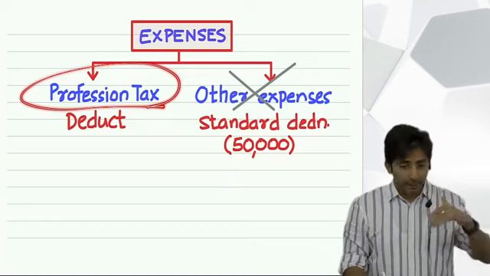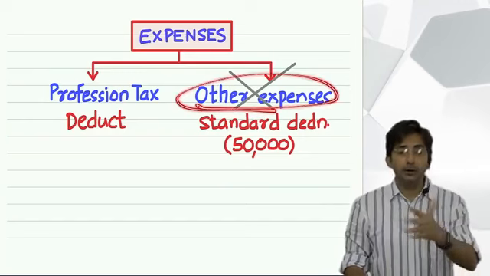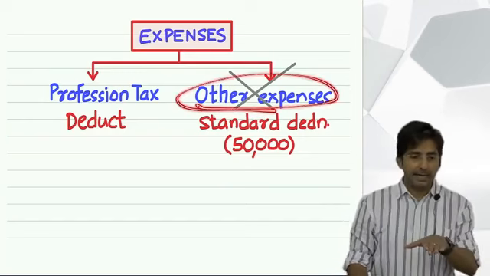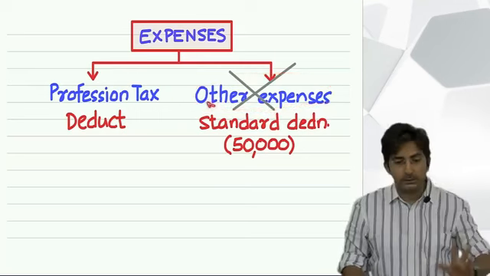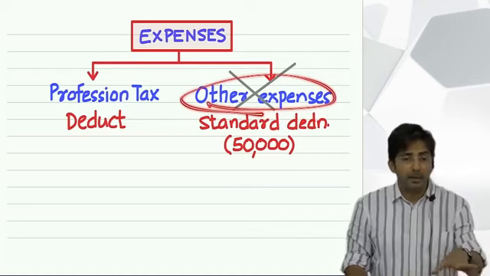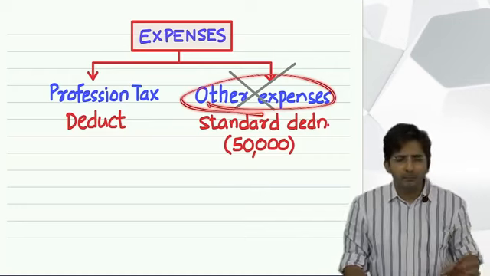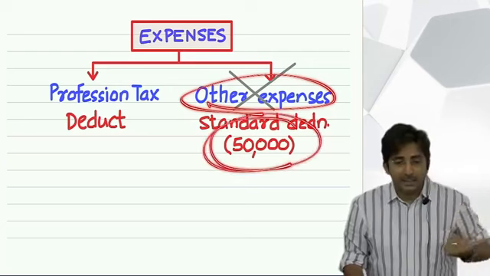Where? End of the statement. But if you find other expense, ignore it. Instead of that, standard deduction. See, they will deliberately give you some expenses. That this employee had to spend this, that, blah, blah, blah. But you will ignore it. Because in place of other expenses, you are given a standard deduction.